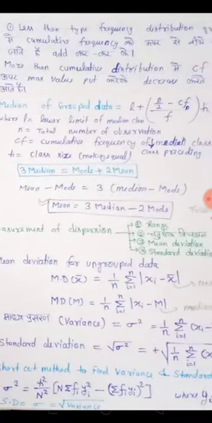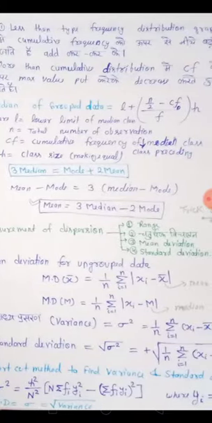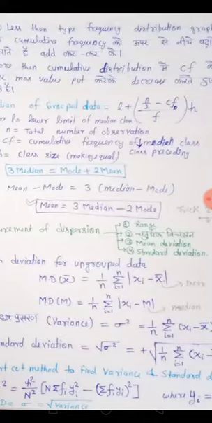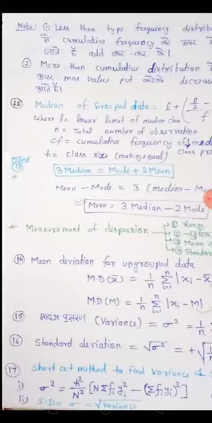Measures of dispersion, this is standard 12th. There is very much dispersion in the data, so we can find the dispersion in data with the help of these 4 things. First is the range, quartile deviation, mean deviation and standard deviation.